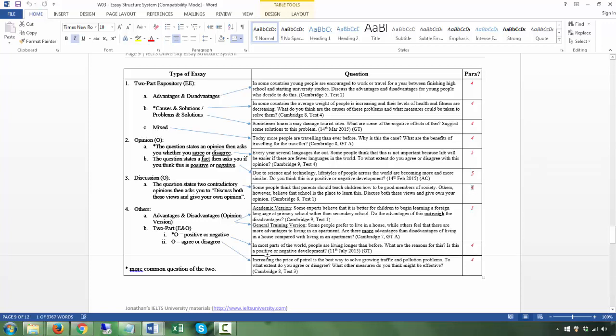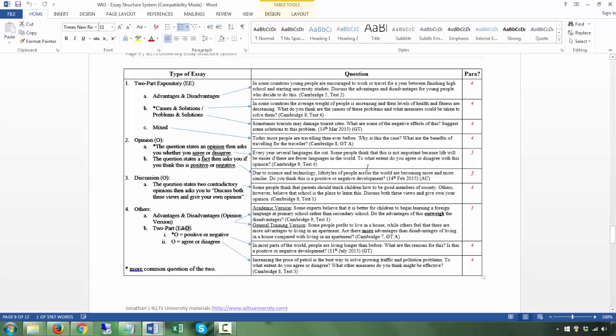And then here, 2-part, you have 1 expository and 1 opinion. The difference is this one: for the other question, both the questions are expository, but this is 1 expository and 1 opinion question. Of course, in the first body paragraph, you will address one of the parts. In the second body paragraph, you address the other part. Okay, so that's 4. Those are the questions that require a 4-paragraph essay response.